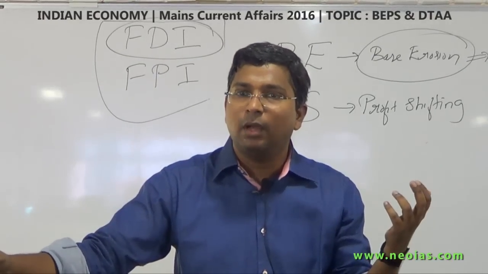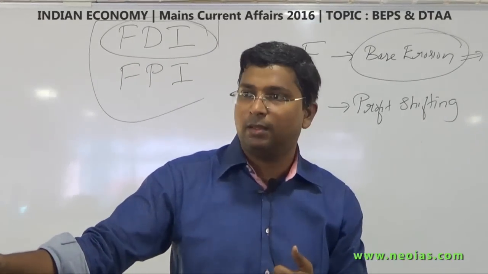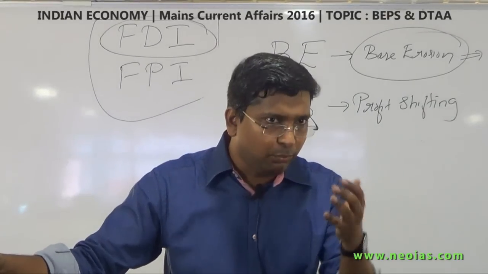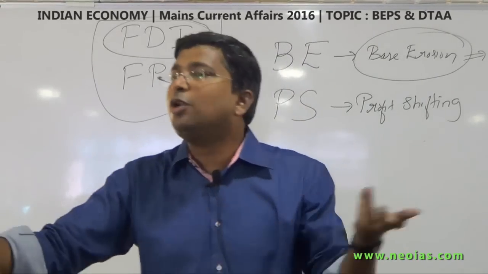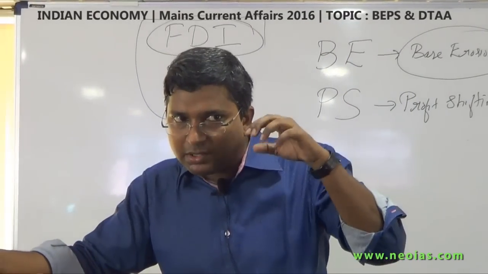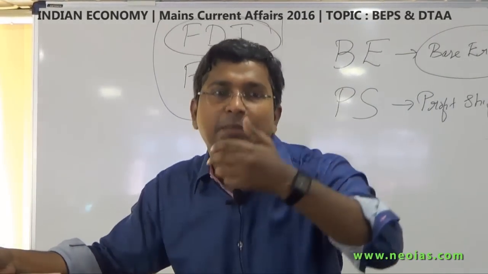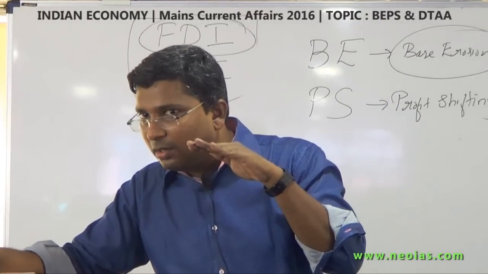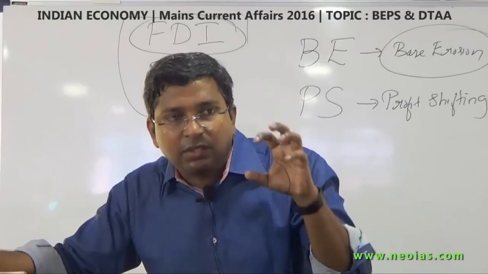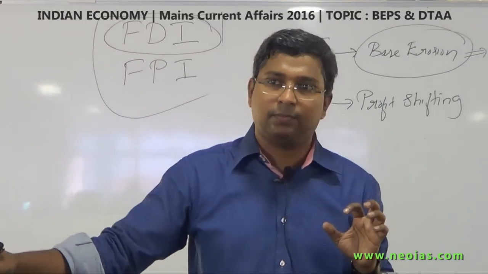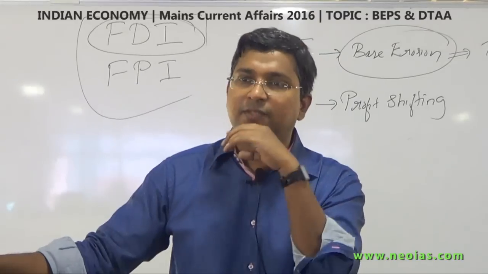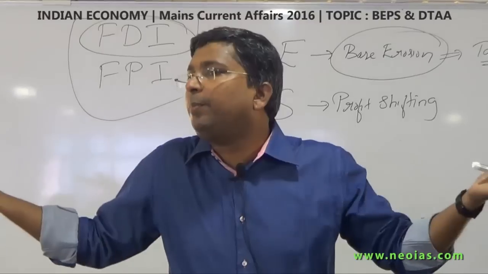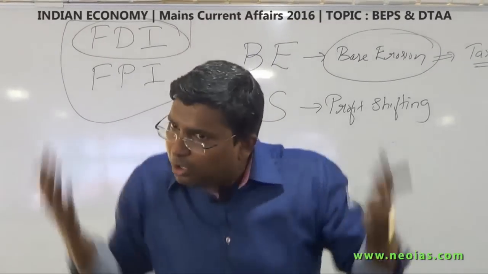Take the case of personal income tax. If you don't have a personal income, you need not pay any tax. Or if you have a personal income below a particular threshold, you are exempted. So the poor or common man is not affected by personal income tax. Now take the case of corporate tax, which is again a direct tax. The poor need not pay any corporate tax. Corporate tax has to be paid by the corporate company only.